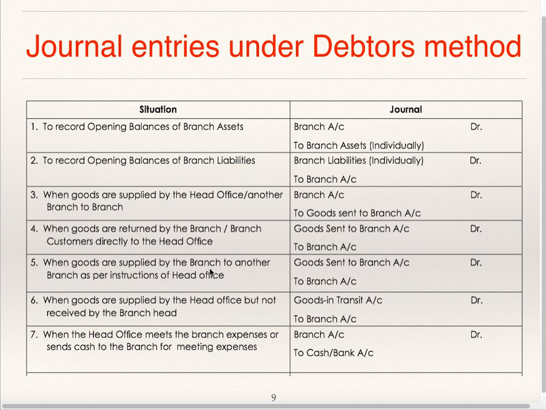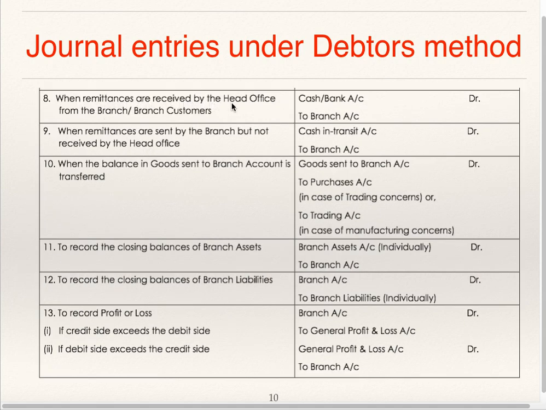When goods are supplied by branch to another branch as per instructions of head office, goods sent to branch account, debit to branch account. As these goods are going out of the branch, account is to be credited. It is supplying these goods to some other branch, but the account head will be goods sent to branch account, debit to branch account. When goods are supplied by head office but not received by branch, goods in transit account, debit to branch. When head office meets the branch expenses or sends cash to branch for meeting expenses, branch account, debit to cash or bank.